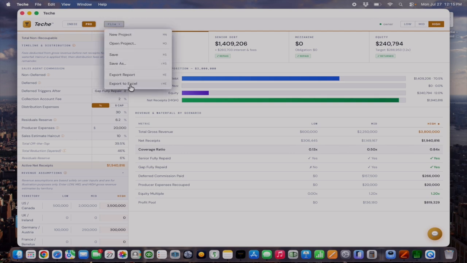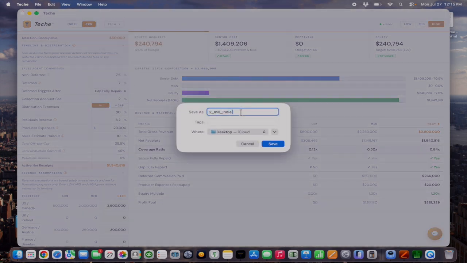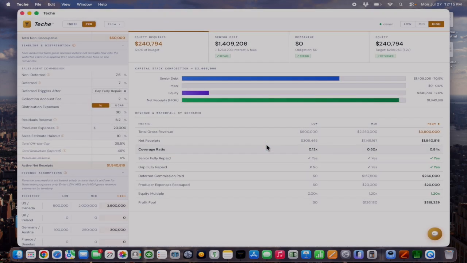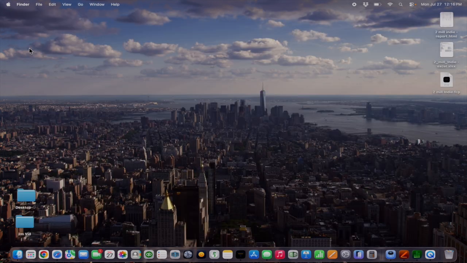We can save an Excel file. We'll save this one last time. Okay, and now let's close this out and see what this looks like.